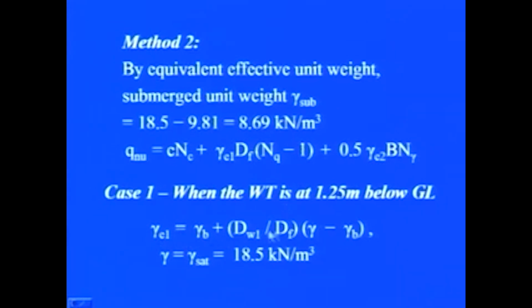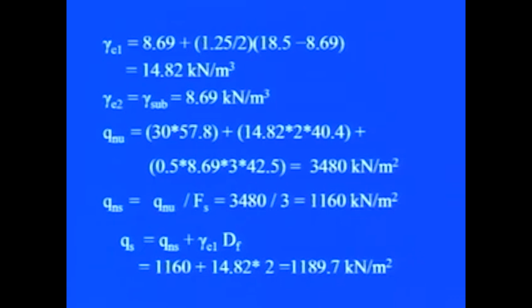gamma e1 can be determined by this equation: buoyant unit weight plus dw1 upon df times (gamma minus gamma b). Here gamma b is the gamma submerged, and gamma equal to gamma saturated, which is given as 18.5 kilonewton per meter cube. So, gamma e1 is determined as 8.69 plus 1.25 by 2 times (18.5 minus 8.69) using the formula. So, we get this gamma e1 as 14.82 kilonewton per meter cube. Gamma e2 is nothing but gamma submerged, in this case 8.69 kilonewton per meter cube.